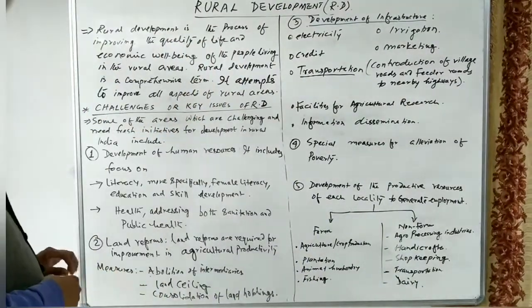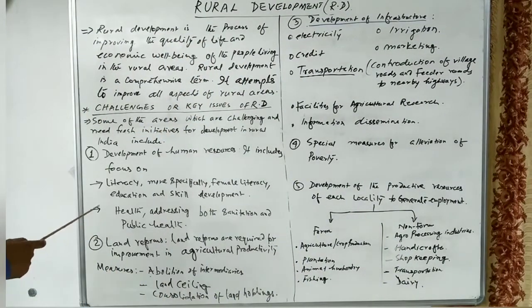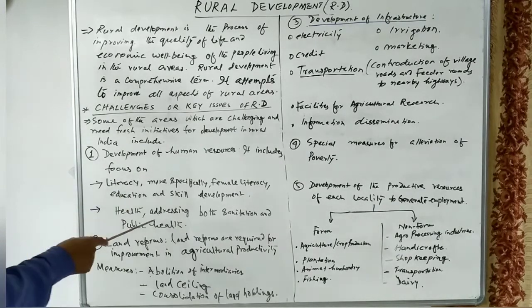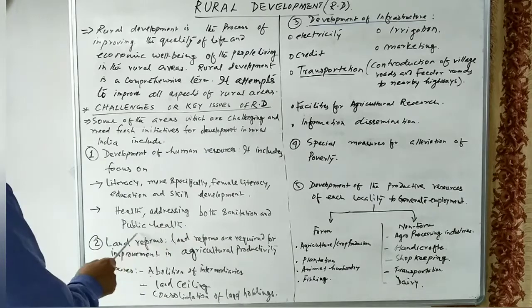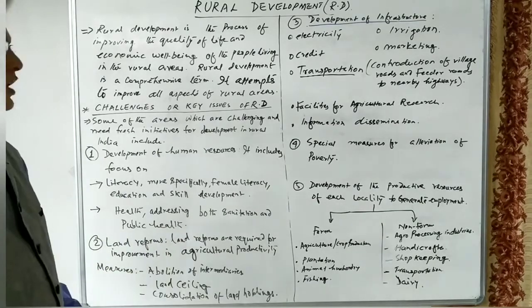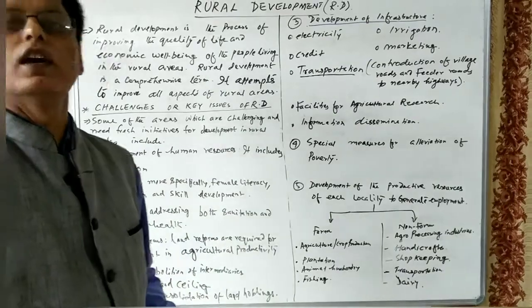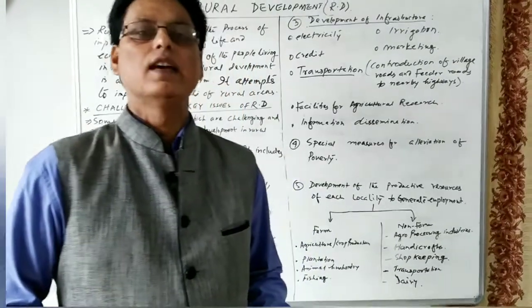And the second aspect of the development of human resources is health, addressing both sanitation and public health. So we must give priority to sanitation. Sanitation includes toilet facilities in the houses.